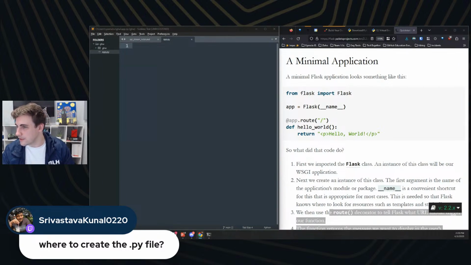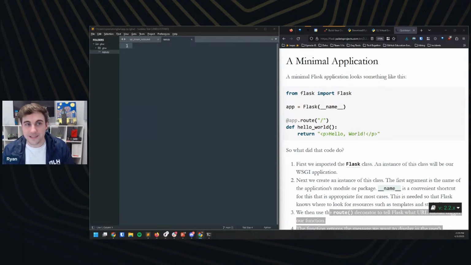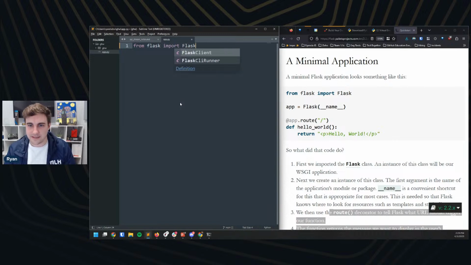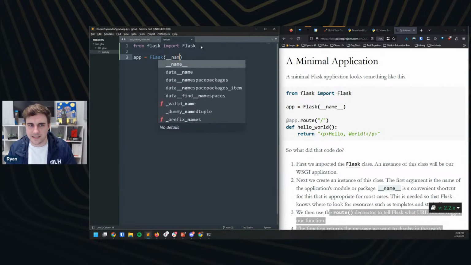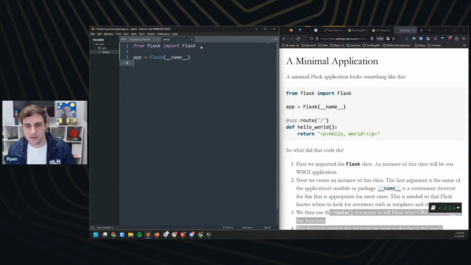All right. I'm going to change my chat settings to go to all different destinations so everyone gets the same stuff. All right, so for me here, I'm going to do from flask, and I'm going to import capital F Flask. Okay, cool. And not Flask clients. Then I'm going to do app equals Flask name, and we'll look at what that means in a second. We'll read the documentation.